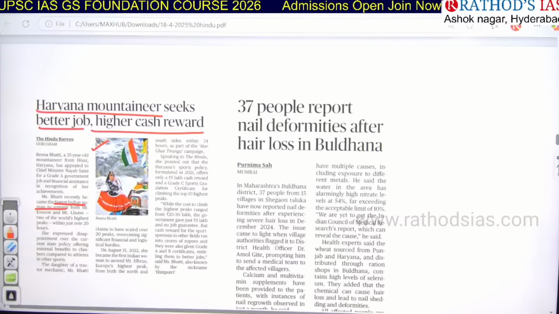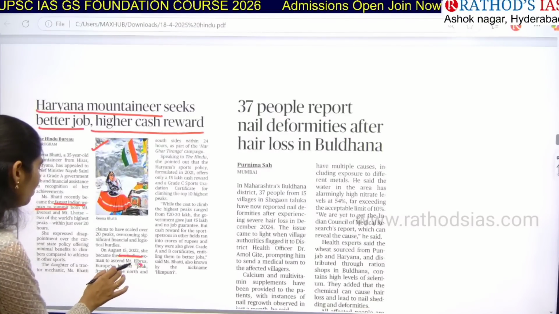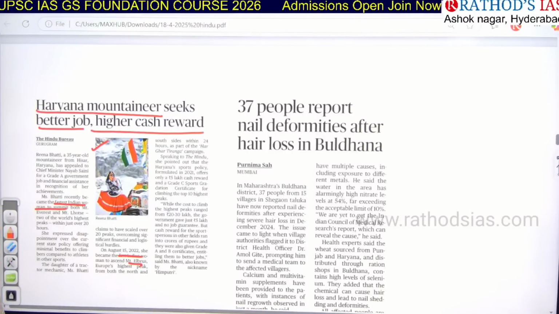And next one here is, yes, she is also the first Indian woman to ascend Mount Elbrus. Mount Elbrus is Europe's highest peak. So if you read this article, you will even get the details of the highest mountain peaks in different countries. Okay, you can see here Mount Everest, Mount Lhotse, and next is Mount Elbrus.